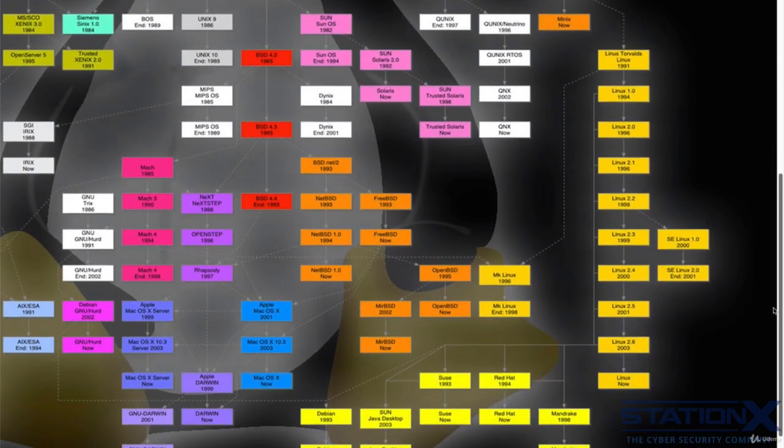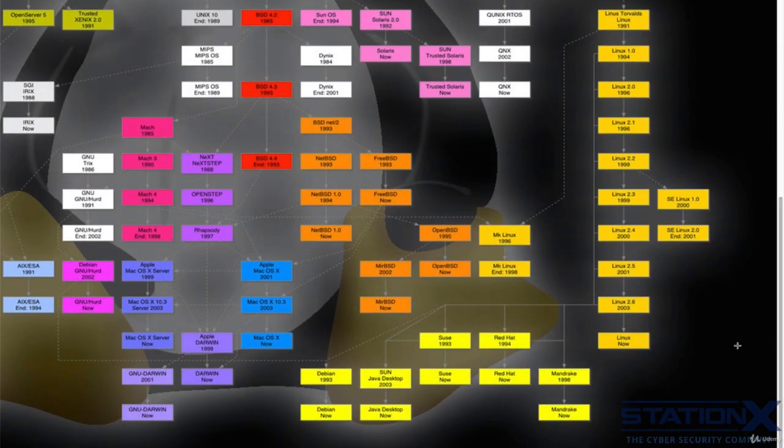So if you go further down, we can see more and more. And here we get to Debian, which is another one that I recommended. An offshoot of Linux would be things like Android that you'd be familiar with, Chrome OS. Interestingly, you can also see Apple Mac OS X here, which is a derivative from BSD. So all of these would be Unix-like operating systems, and they're really Unix-like operating systems and NT. And Windows is different to all these because it is based on the NT kernel, which was developed by Microsoft.